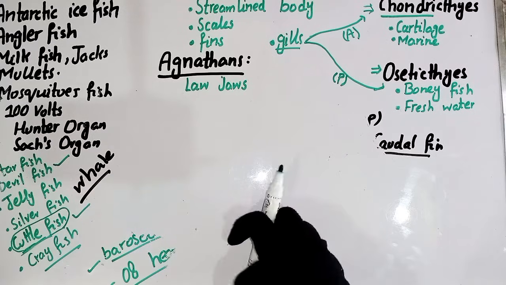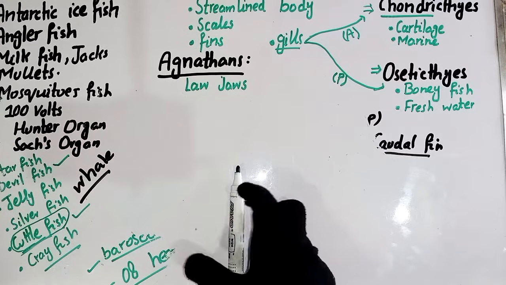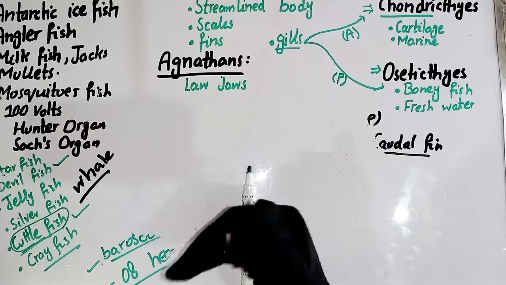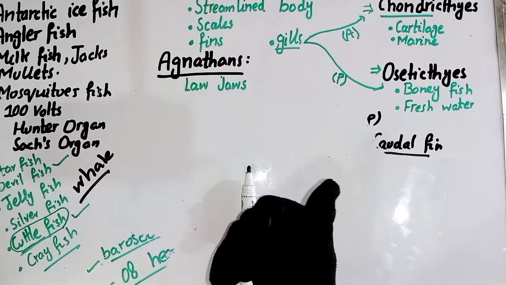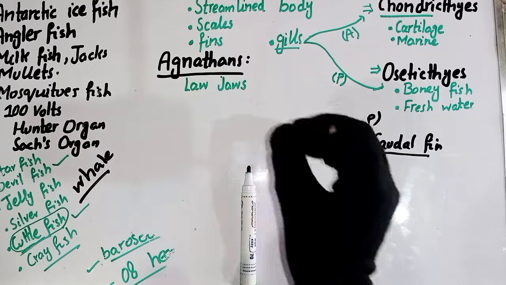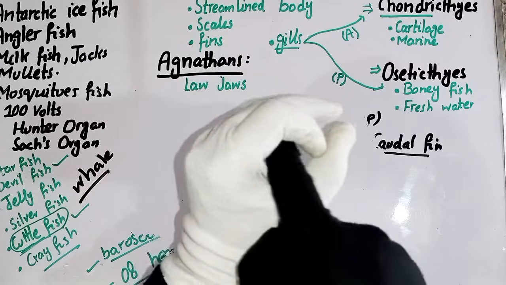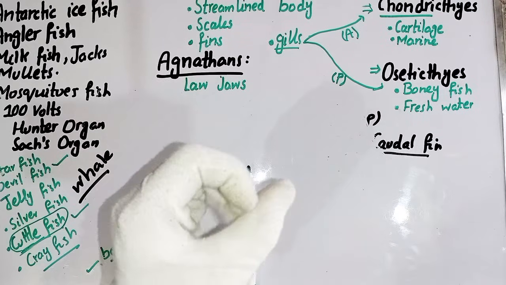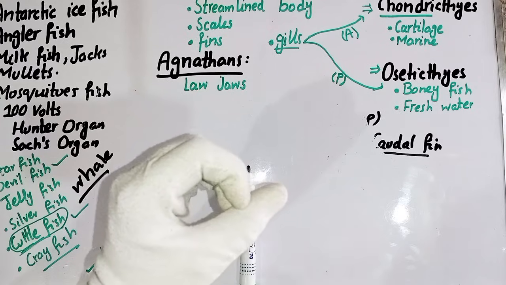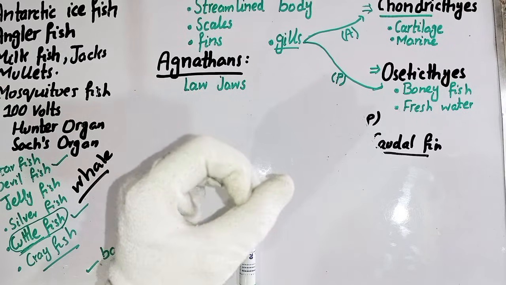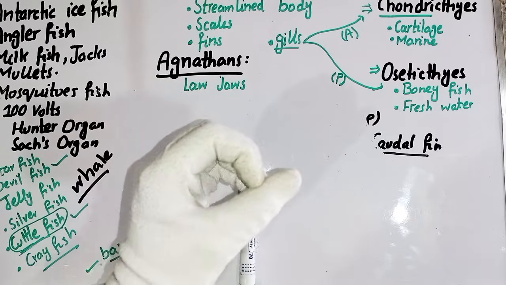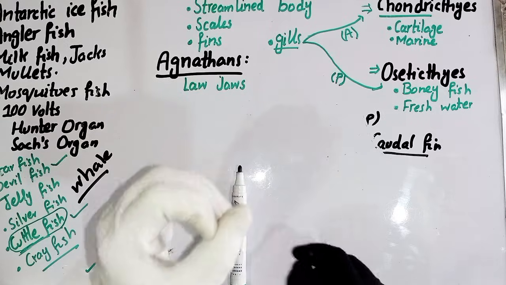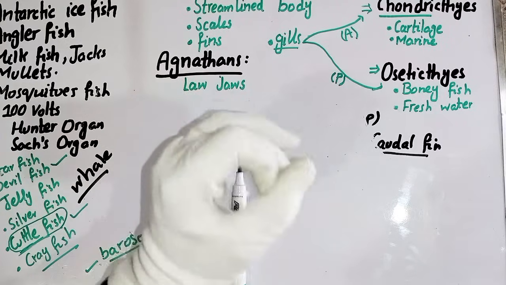No, this is a wrong concept. Lack of jaws: if we study mammals like us, we have teeth that are fixed in the jaw, the upper jaw and the lower jaw, the maxilla and the mandible. Let's suppose that this one is the mouth of the cyclostome and this is the mouth of the ostracoderm. I explained what the ostracoderm and the cyclostome are, and why we are going to discuss them. Before that you have to study about it. So which sort of mouth is present in them?